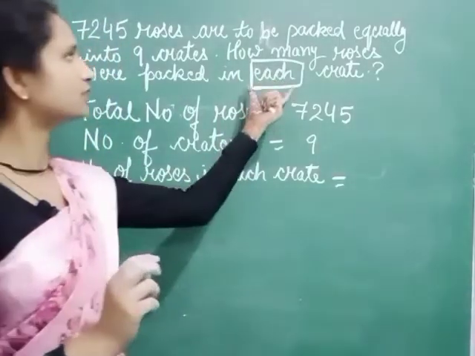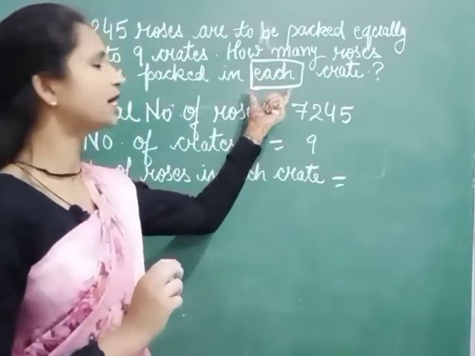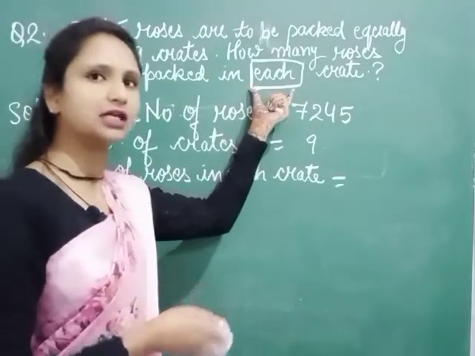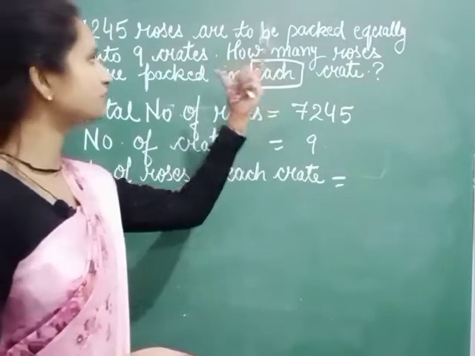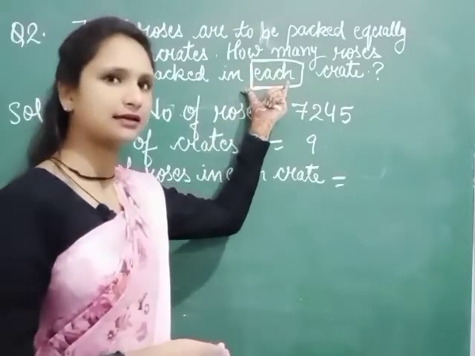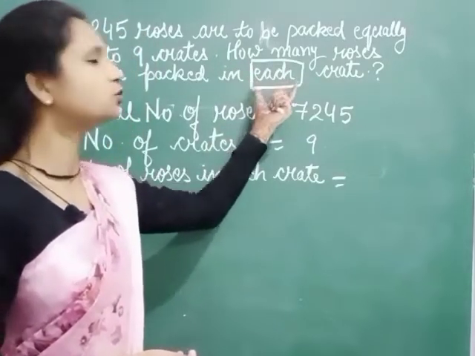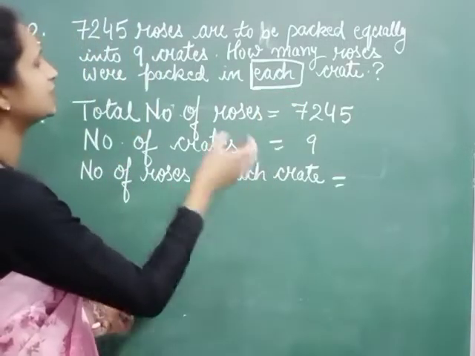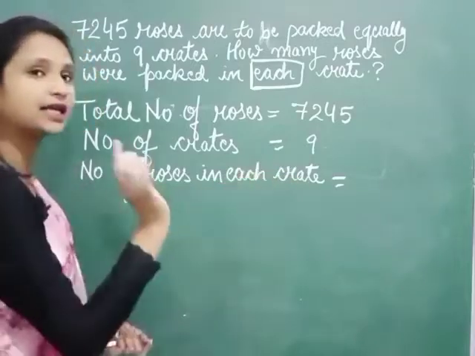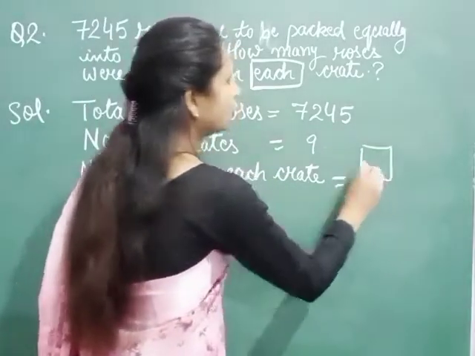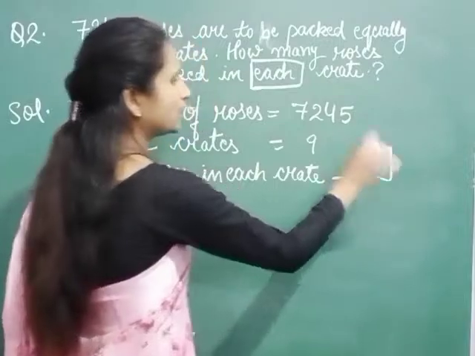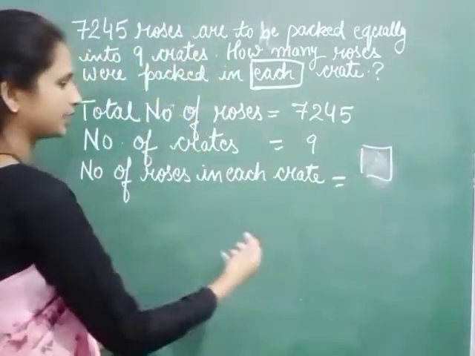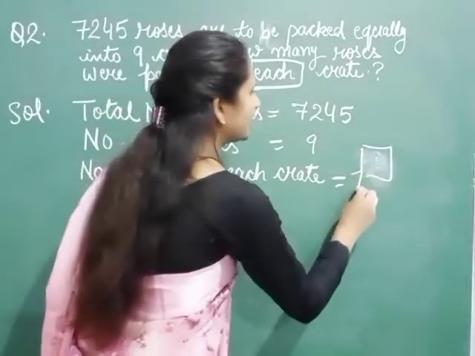So this is a key word to find what we have to do, okay, either addition, multiplication, subtraction or division. So if "each" is written in any sentence or any question, you have to divide. So we have to find the number of roses in each packet. Each means how many roses will come in one crate. Okay, each means हर एक में कितना आएगा. So for that we have to divide